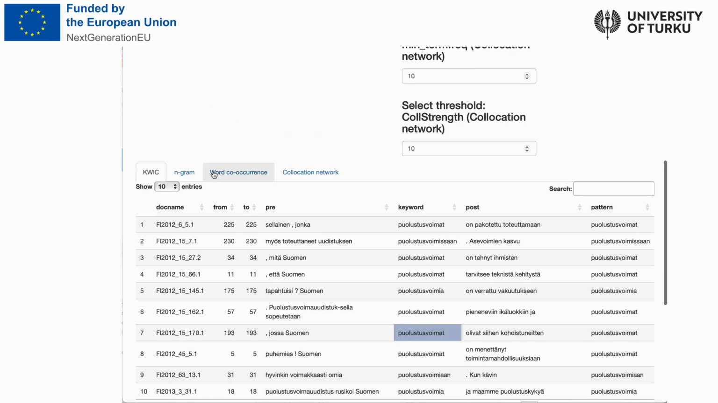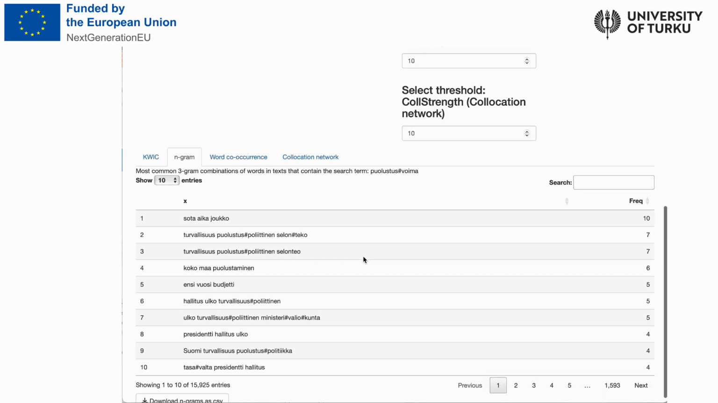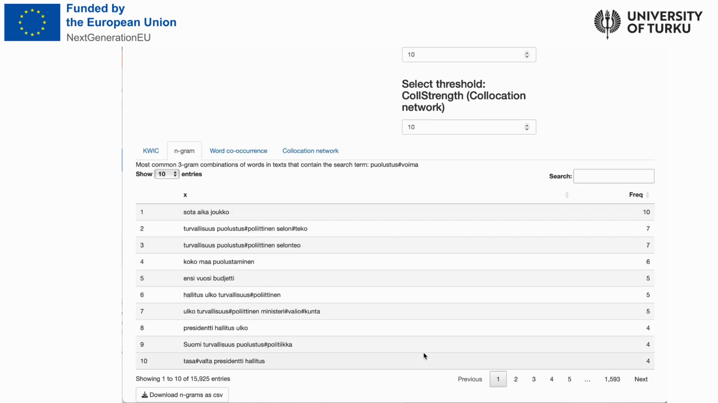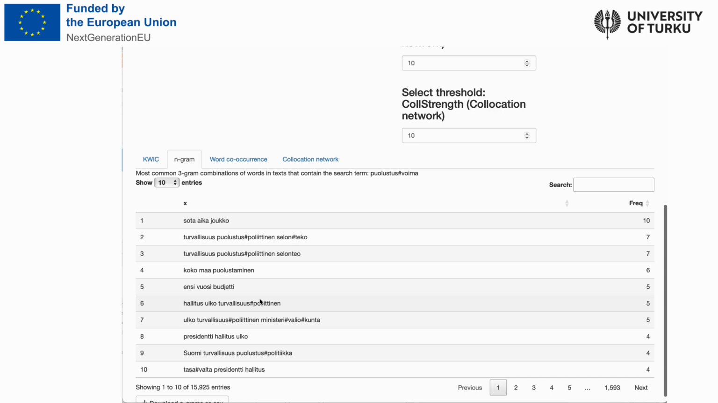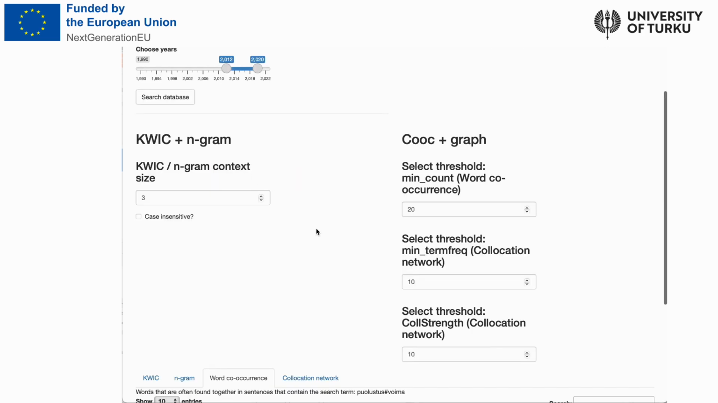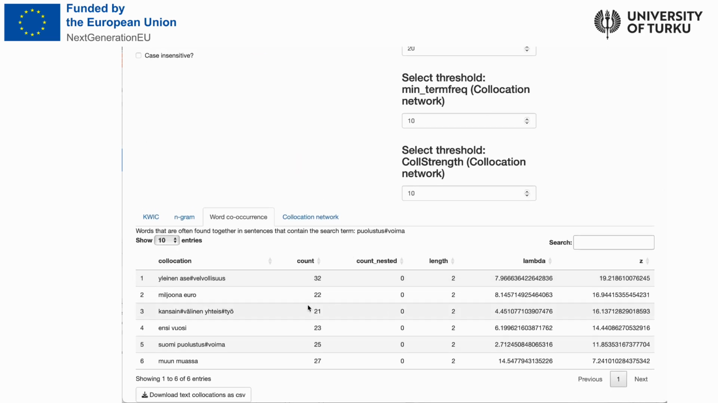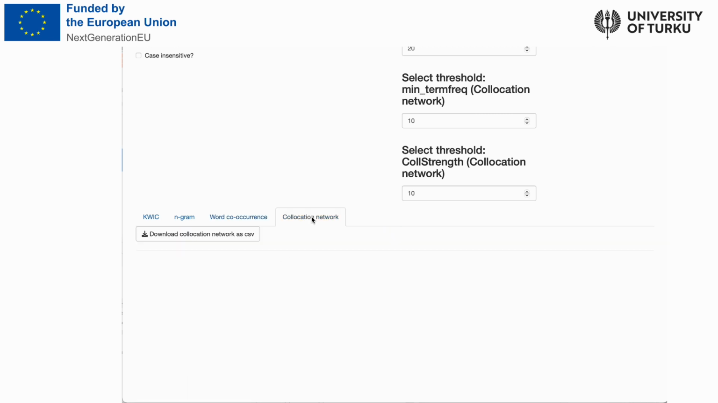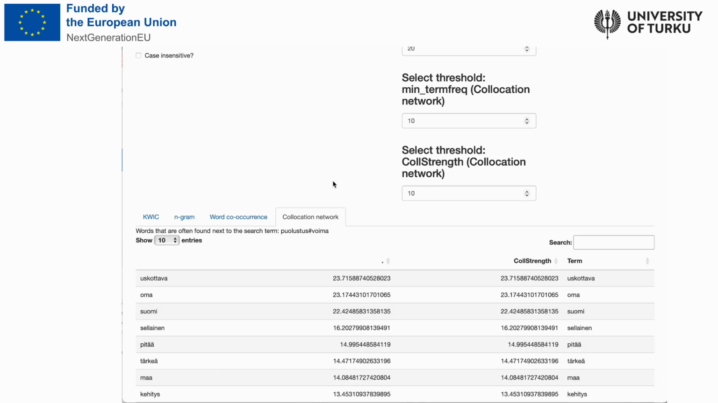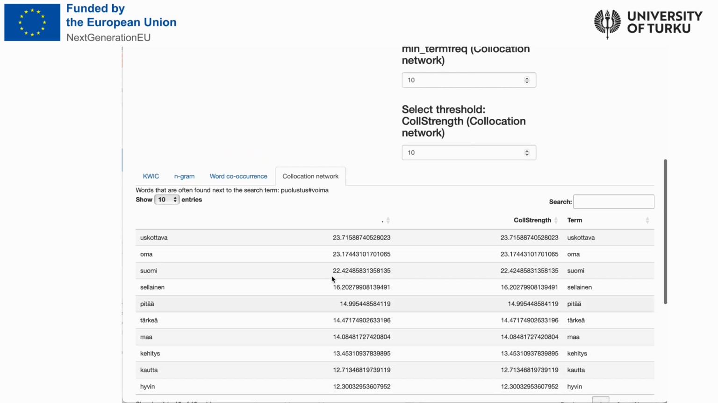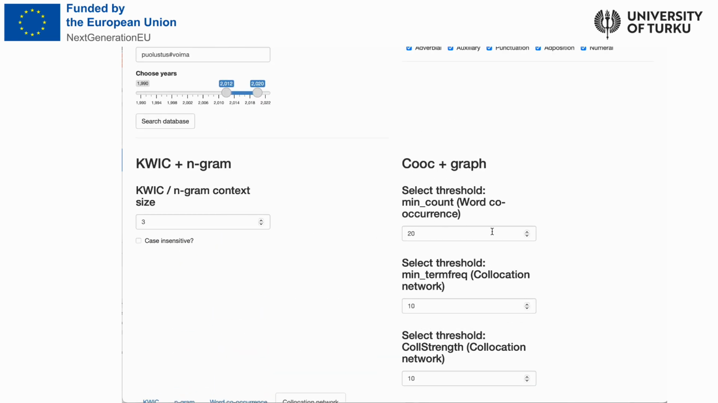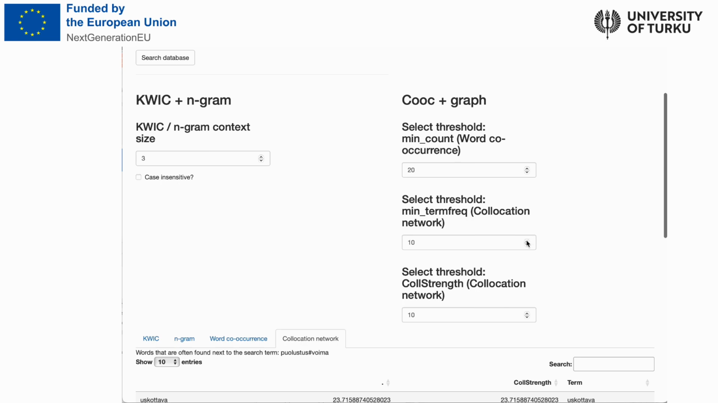The n-grams, in turn, reveal the sequences of words that are often used by the MPs. The user can also enter an additional search term to view contexts where both terms appear. Below the Word Co-occurrence tab, the app displays the collocations of words that are often found together with the search term. Finally, the collocation network visualizes the keyword embeddings as text networks. The user can change a number of settings, for example, the thresholds for the collocation strength and the minimum term frequency with the widgets in the upper right corner.